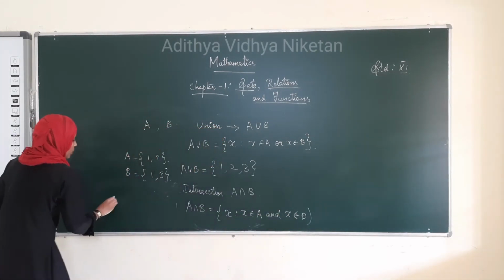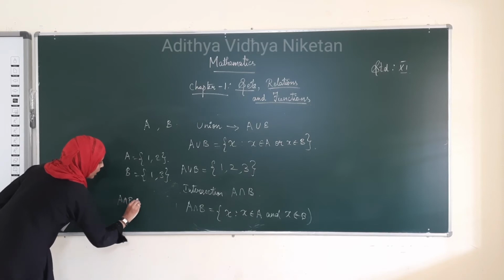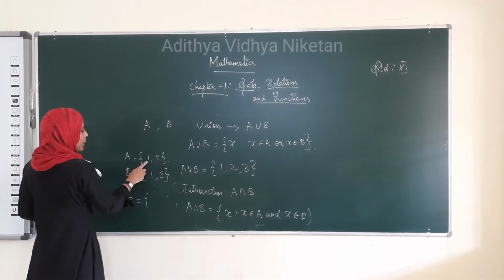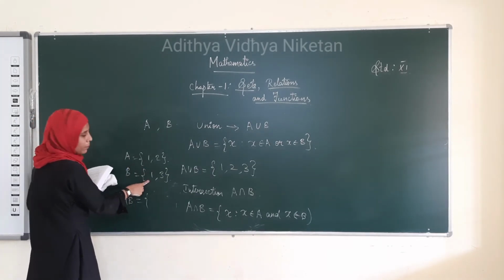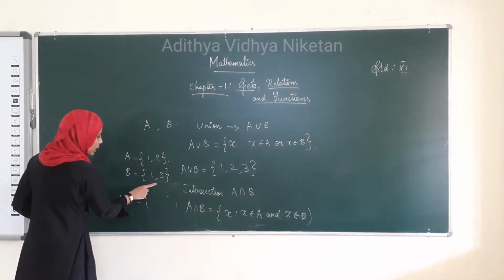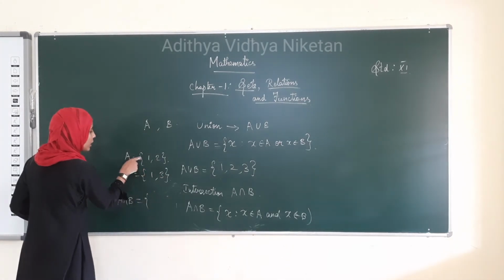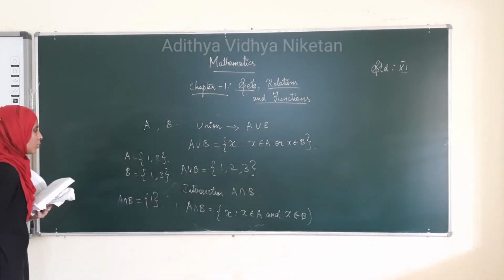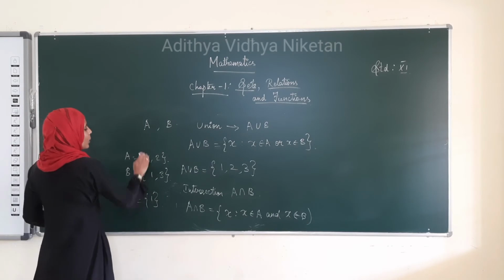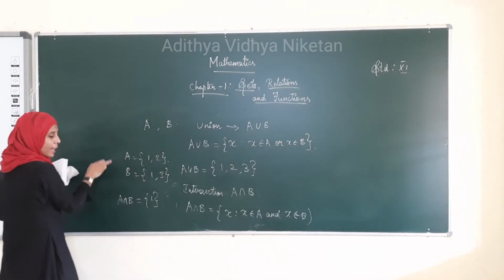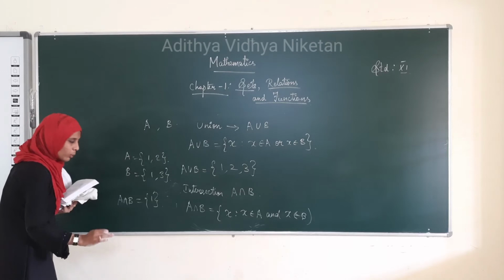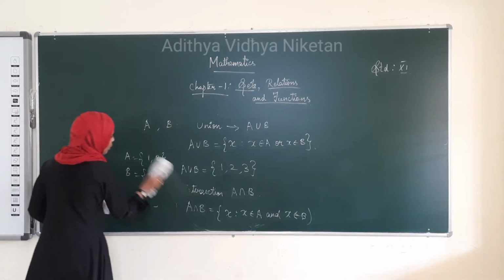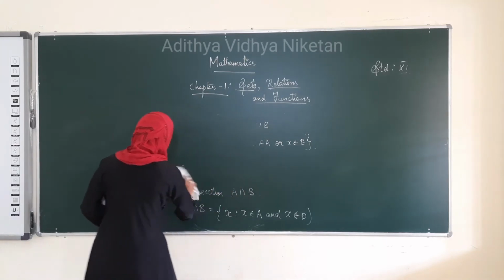See here, A intersection B. It must be in both A and B. The element 1 is in A and the element 1 is in B. See, 2 is in A but we don't have 2 in B, and 3 is in B and we don't have 3 in A. Therefore, the common element is 1. Therefore, A intersection B is equal to 1. Union means we have to take all the elements in both A and B. Intersection means we only have to take what is common in both the sets. Okay, this is the definition of intersection and union.